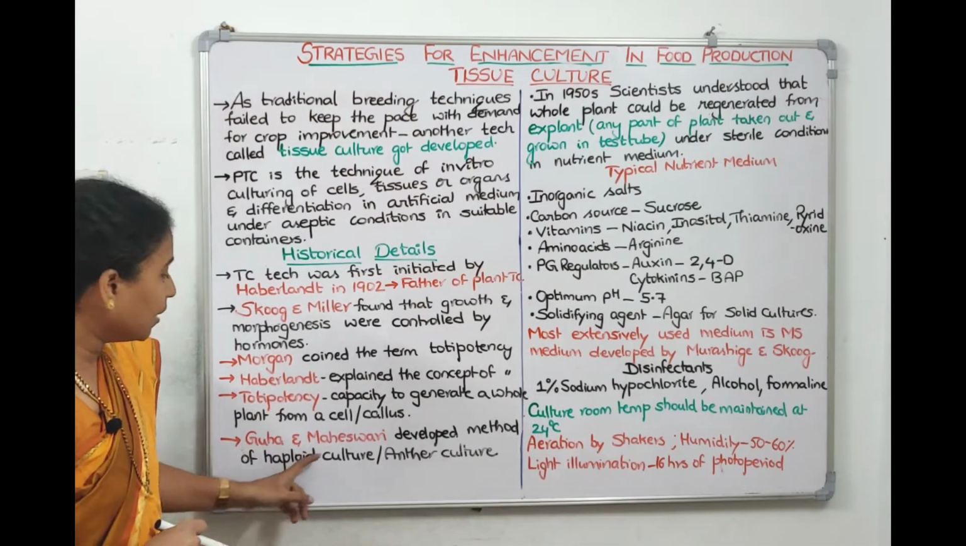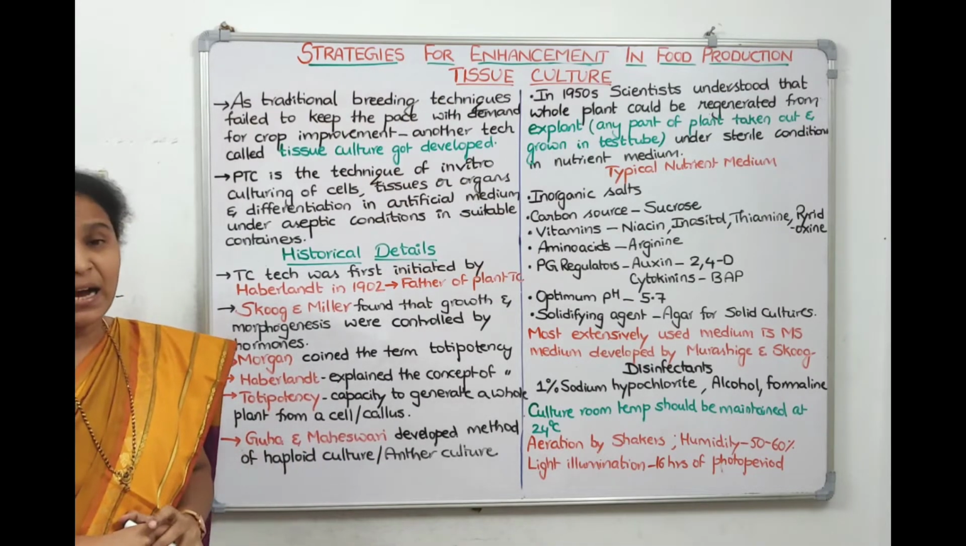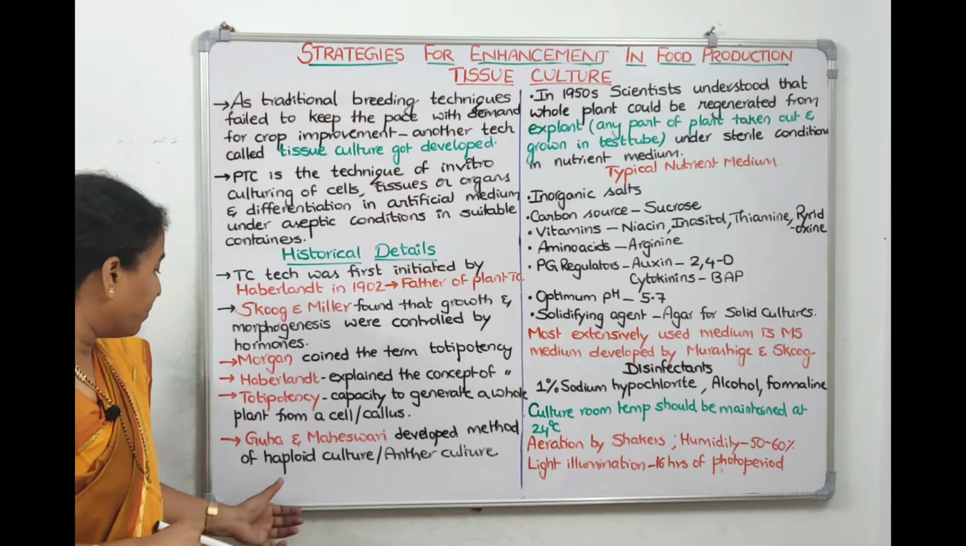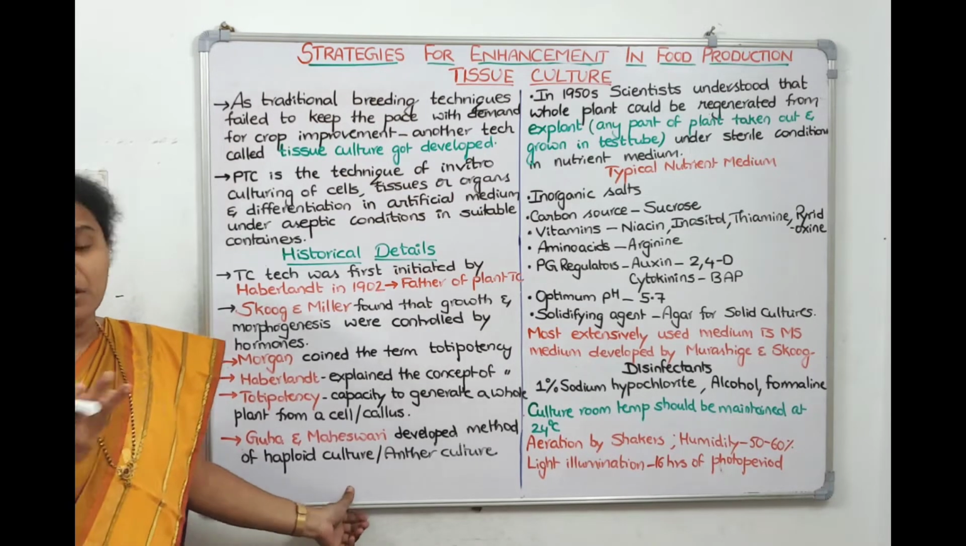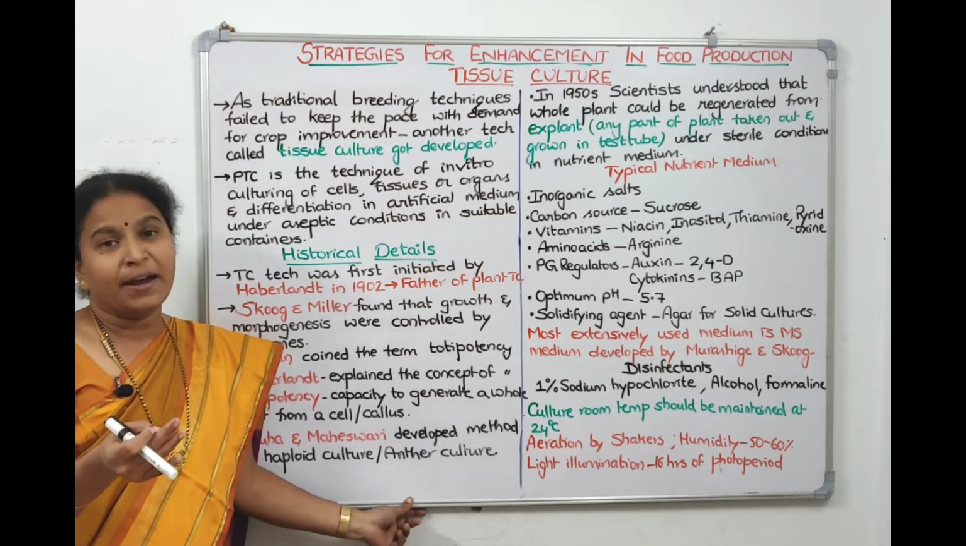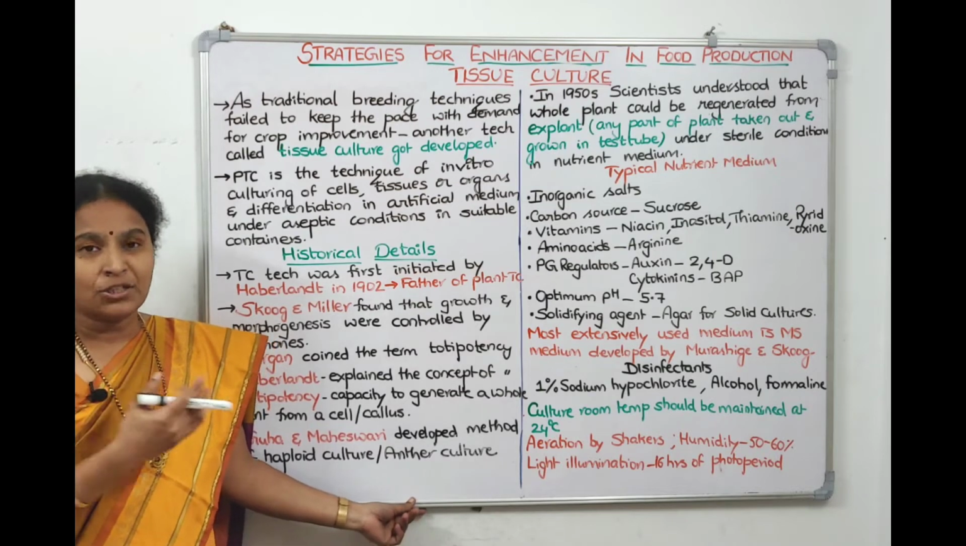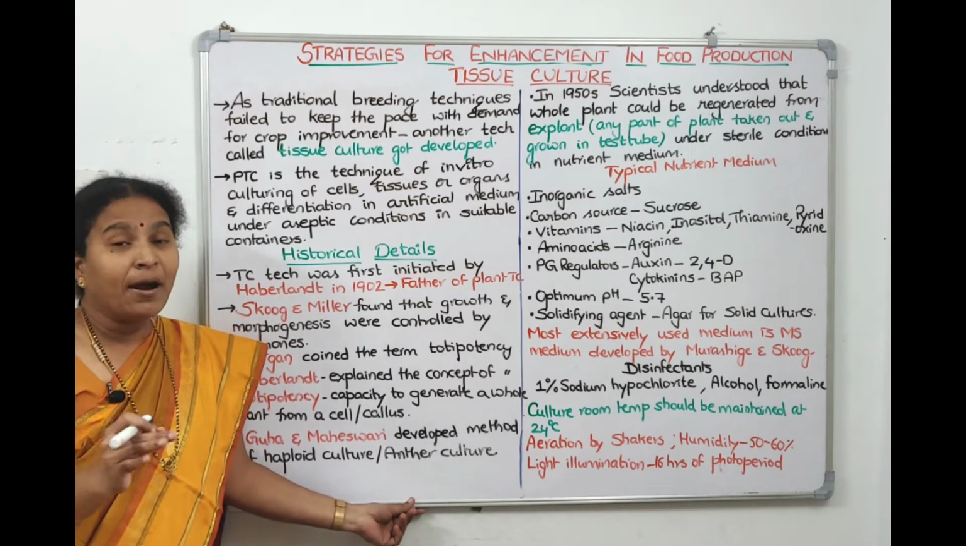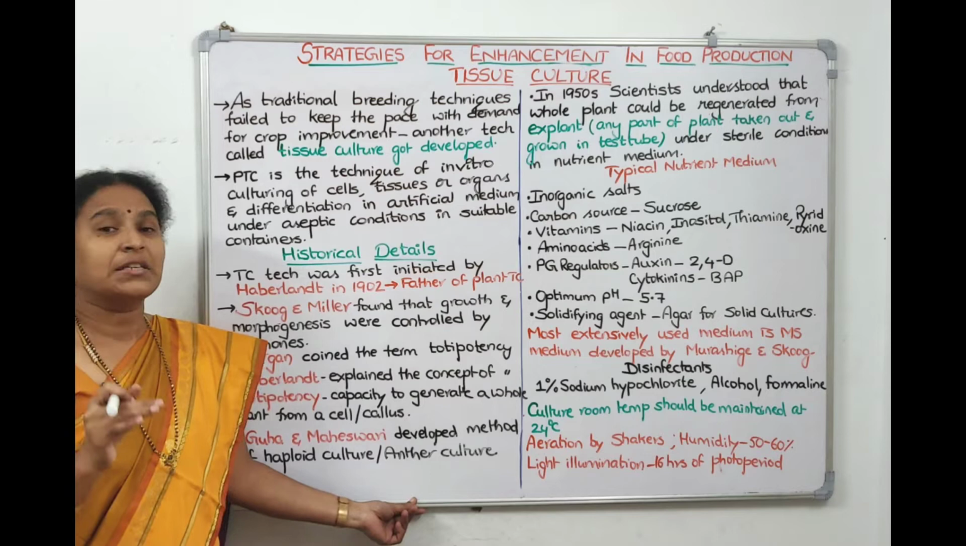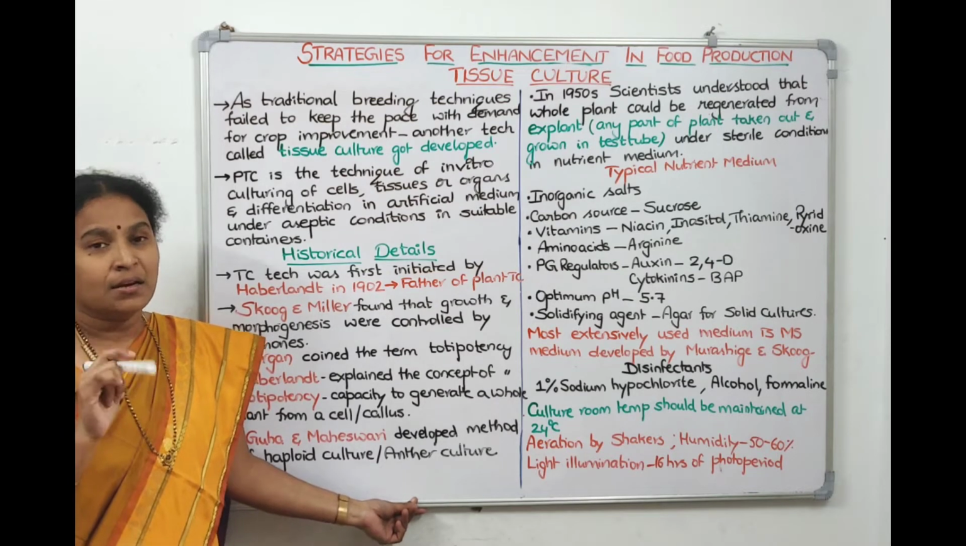Then Guha and Maheshwari, these are the scientists. They developed haploid culture. Root, stem, leaf, all these are diploid parts, so diploid culture is what people had done, but haploid culture, anther culture, was done by Guha and Maheshwari, right, Amma?